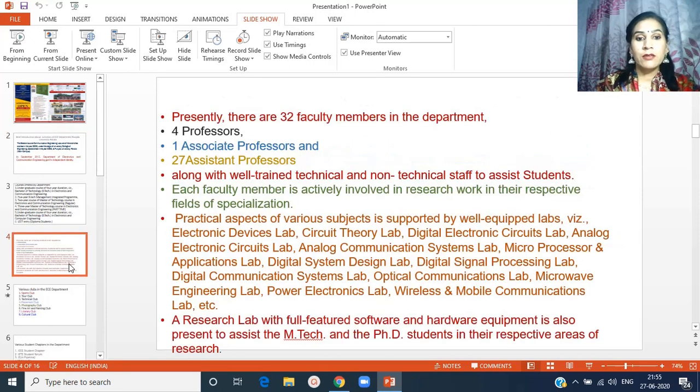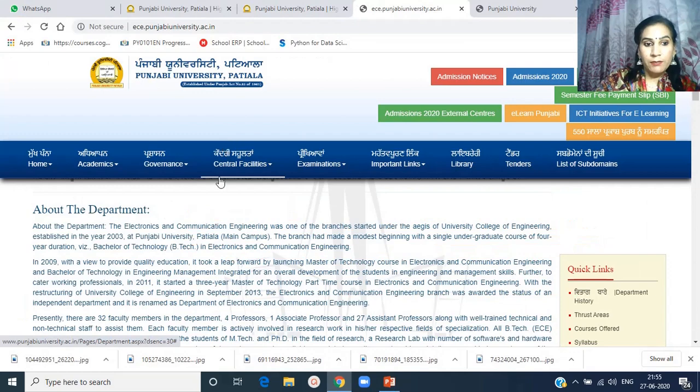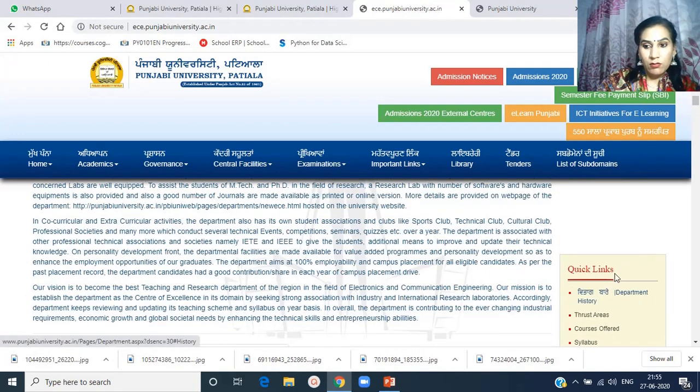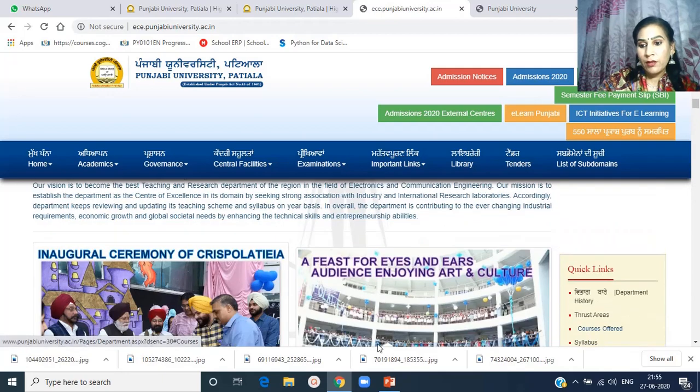The department has 32 faculty members, out of which 4 professors, 1 associate professor and 27 assistant professors. Coming back to the web page of the department, here on the right side, you can go for the quick links about department history, thrust areas, courses offered, syllabus,